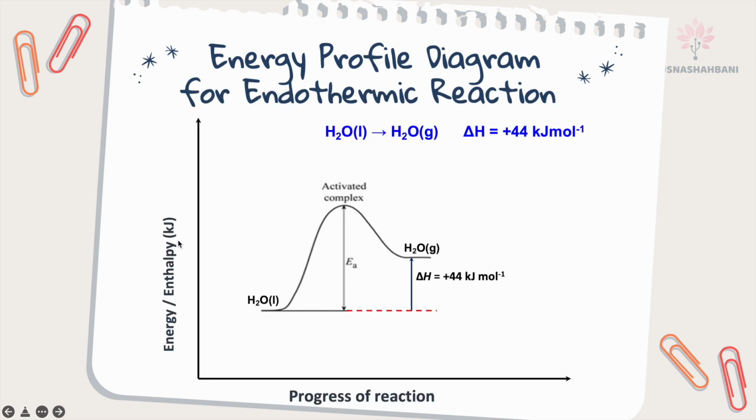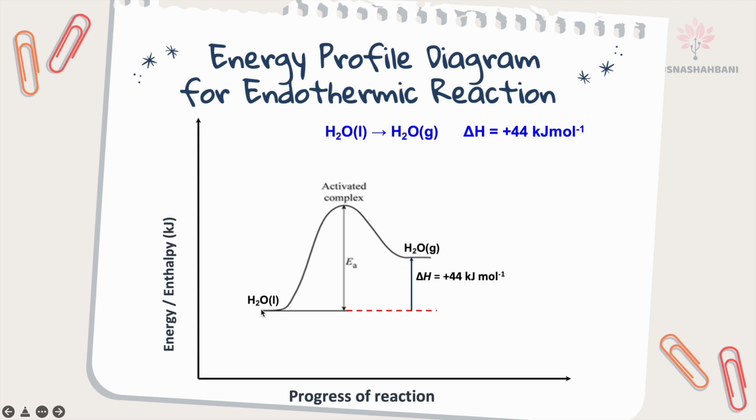This is the energy profile diagram for an endothermic reaction. The reactant, liquid water, becomes the product, water vapor, or water in gaseous form. Initially, liquid water has energy less than the product because this liquid water will absorb heat.